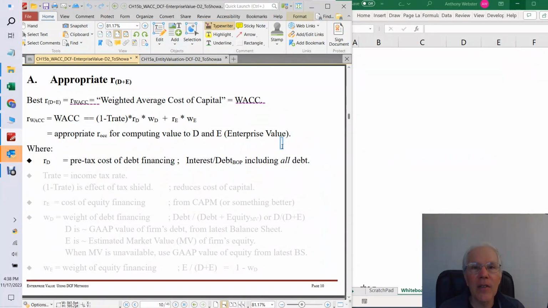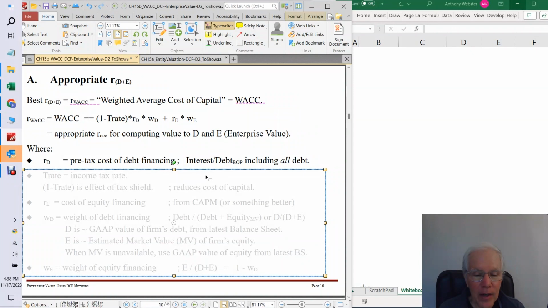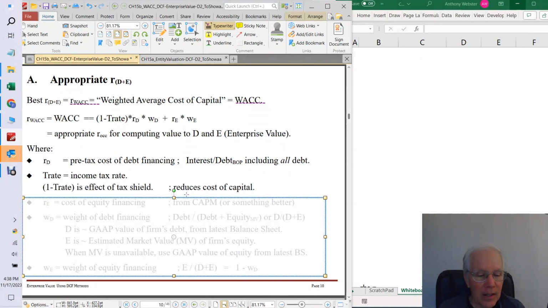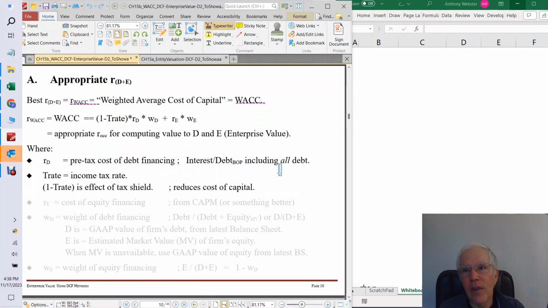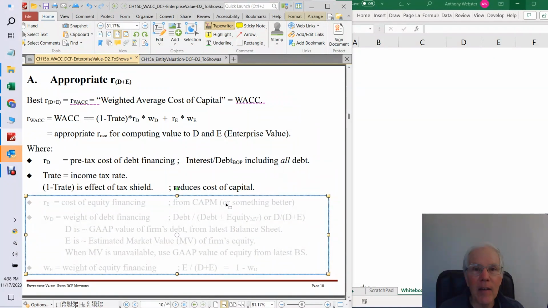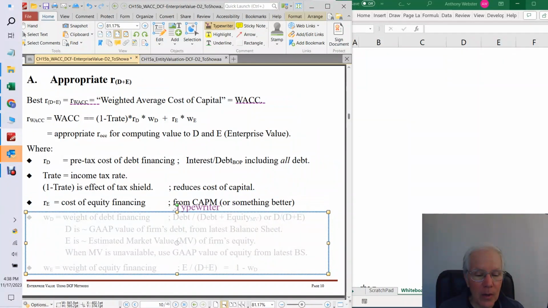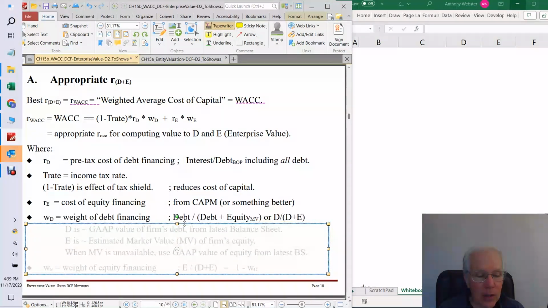So RD, again, is the pre-tax cost of debt financing, and the tax rate is, as usual, how much tax is being paid in percent, and 1 minus the tax rate is the tax shield effect, and that's going to have a benefit. That always has a benefit, and we'll see how that works. RE, we know, is the cost of equity financing. And how do we get the weights here?